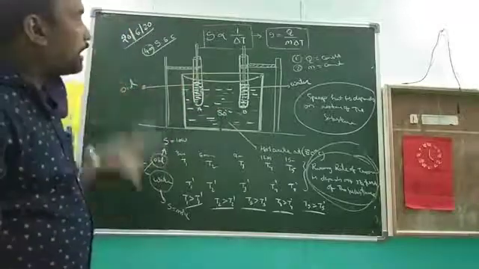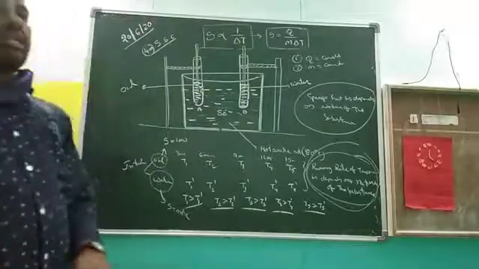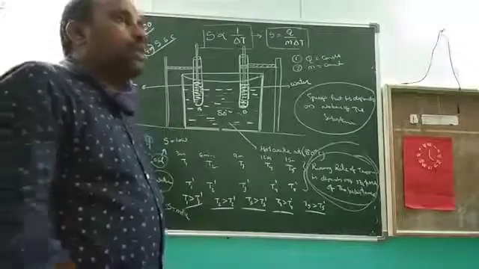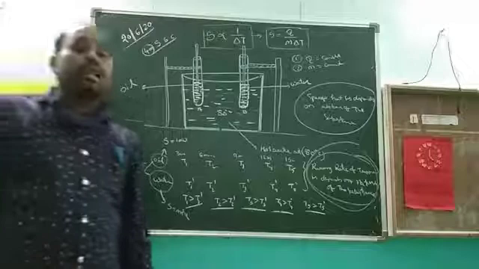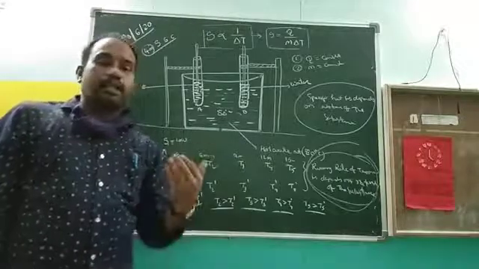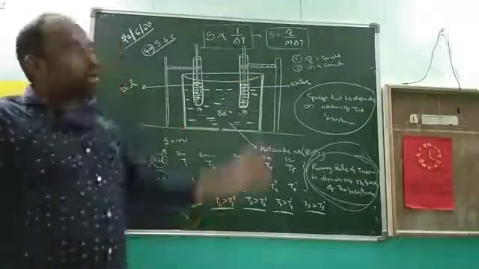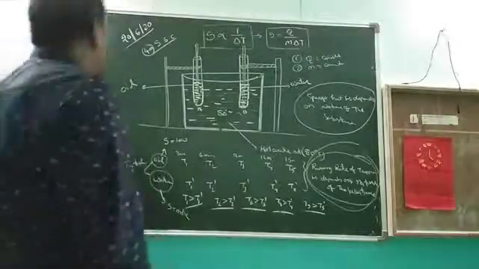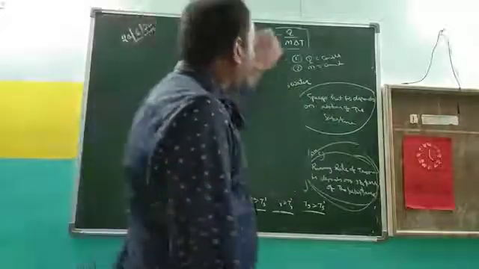So this is the concept that specific heat depends upon the nature of the substance. Clear? After that, the next concept is how you are finding the specific heat, how you are finding the mixing temperature. Two concepts are related to the same formula that is discussed now. So the next concept is the method of mixer.